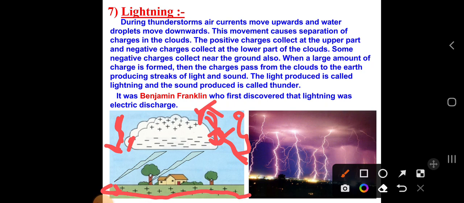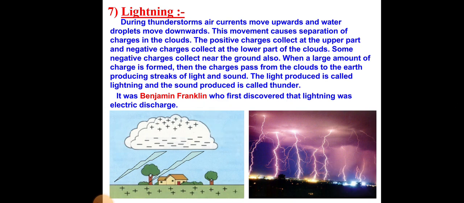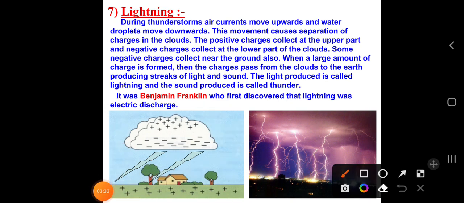Whatever charges are produced here form streaks of light, which make a sound. The light produced is called lightning, whereas the sound produced is called thunder. Who discovered this lightning concept? That is Benjamin Franklin, who discovered that lightning was an electric discharge.